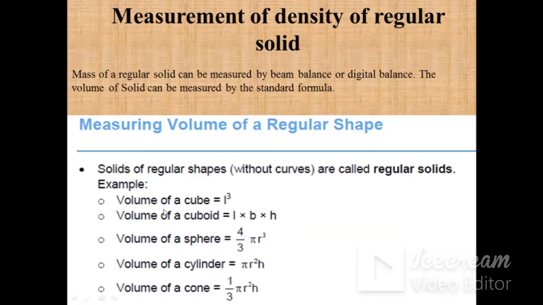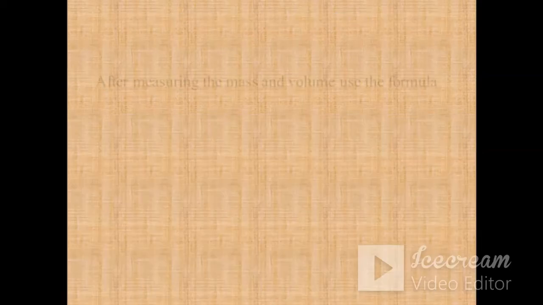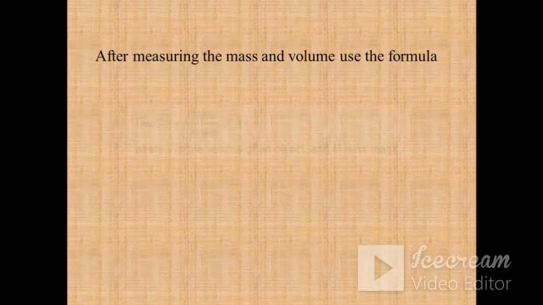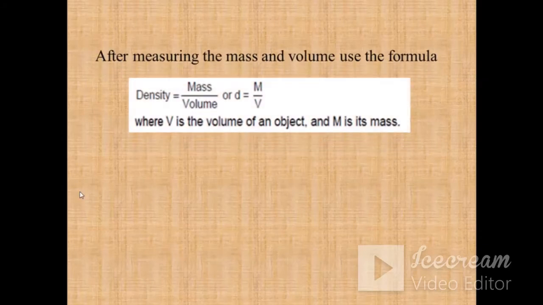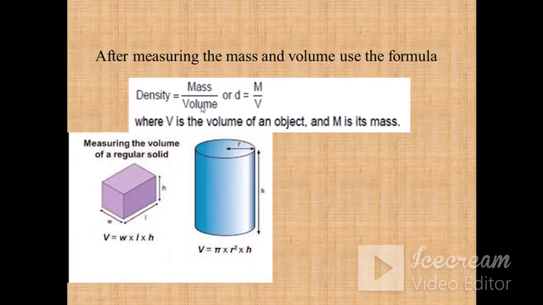These are a few standard formulas of the regular shapes. For example, if a cube is there, you can use the side cubed. Then for the volume of a cuboid, you can use L into B into H. Like this, there is the volume of a sphere, the volume of a cylinder, the volume of a cone. So for regular shapes you can use these standard formulas. After measuring the mass and the volume, you can use the formula: density is equal to mass upon volume. So you can easily get the density of an object.